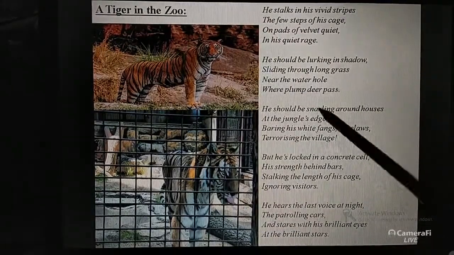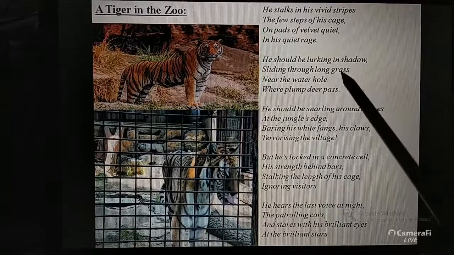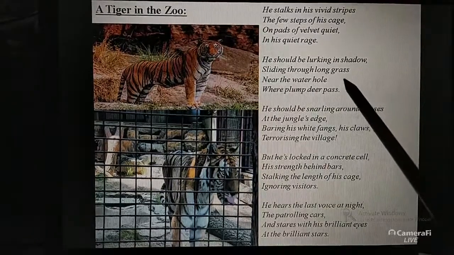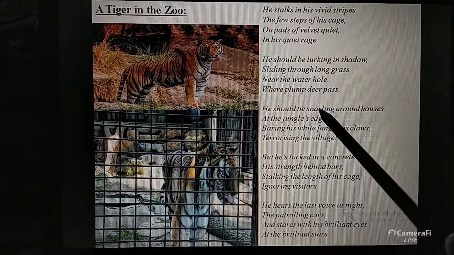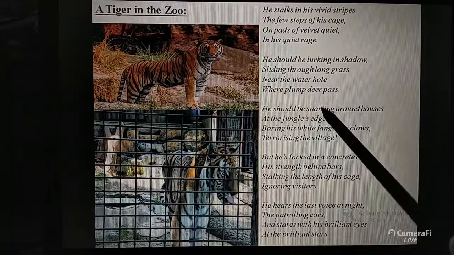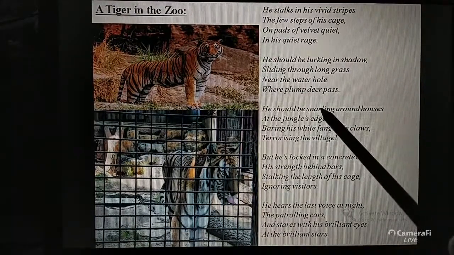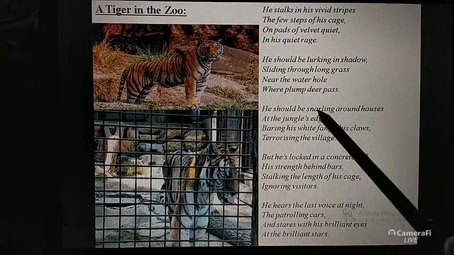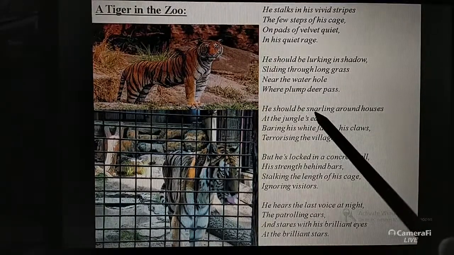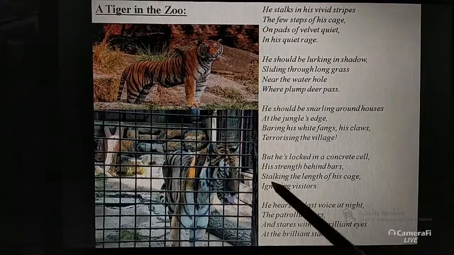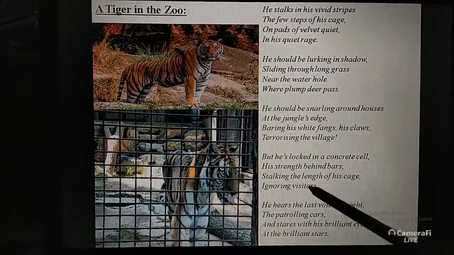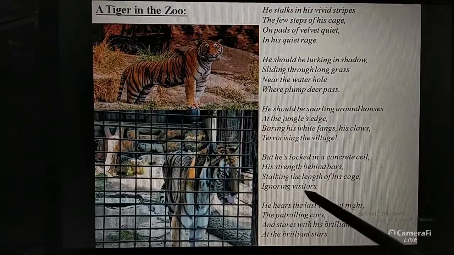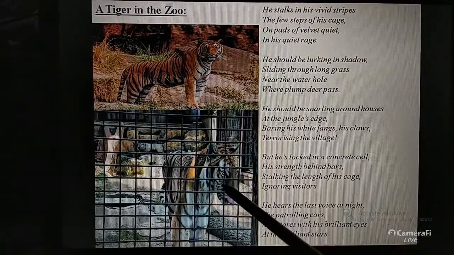Similarly, a human being is also not destined to be forced into a job. If human beings are forced to do something, then the human being will not give his 100% for that job, because he will not be happy with his job. So a human being must be happy with what he is doing. If the human being is not happy with what he is doing, like the tiger, he will very soon ignore the visitors. Ignoring visitors is not the job of the tiger inside the cage.